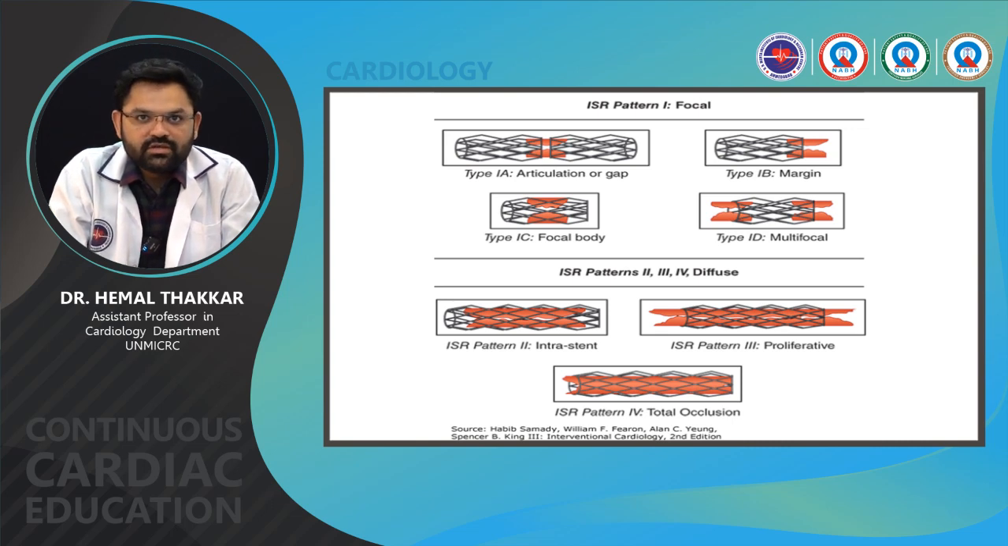These images are showing the same. Type 1 ISR is focal: type 1A is articulation or gap, type 1B is the margin, either proximal or distal, type 1C is focally diffuse, and type 1D is multifocal. Types 2, 3, and 4 ISR are diffuse. Diffuse intrastent is type 2, diffuse proliferative is type 3, and type 4 is total occlusion.